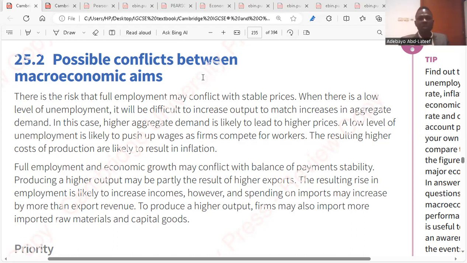We said government wants to ensure that there is full employment. So if there's full employment in the economy, what happens? It becomes difficult for firms to increase their output. Why? Because the demand for labor would increase. That's fair enough. There won't be supply of labor because everybody has jobs. So what happens? Cost of wages will increase. So to attract workers, you have to increase wage rates.